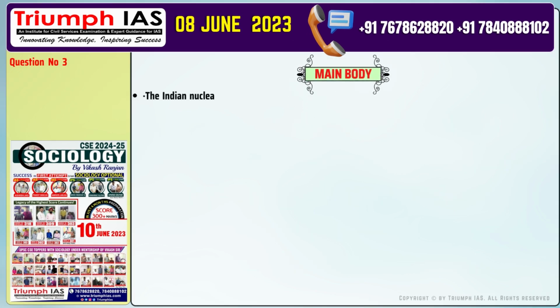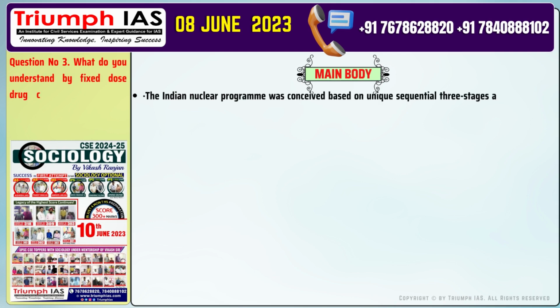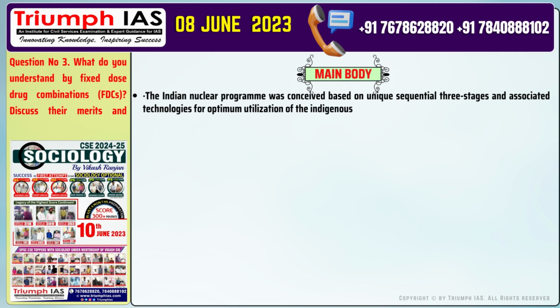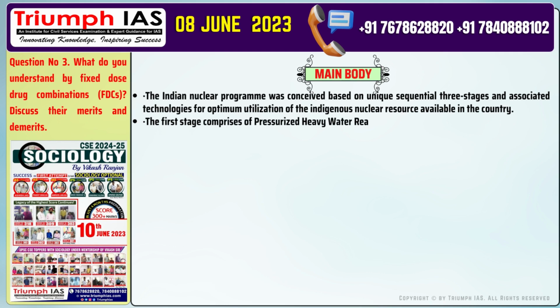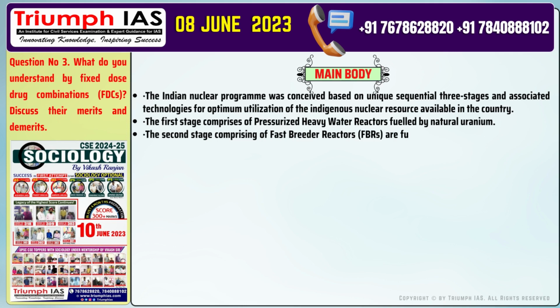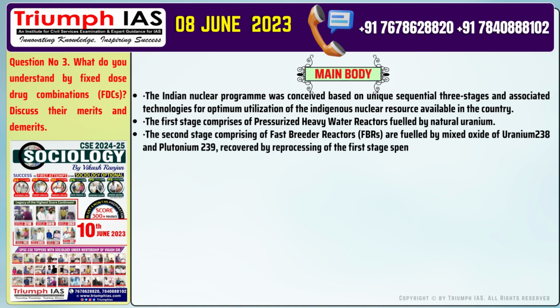The main body of the answer should be: Number 1. They are acceptable only if the drugs so combined have therapeutic advantage, for example ibuprofen. Number 2. India is one of the world's largest markets for FDC drugs that make up almost half the market share. Central Drug Regulator of India, CDSCO, came out with the policy guideline for the approval of FDCs in 2013. Number 3. DCGI directed the manufacturers to prove the safety and efficacy of FDCs licensed prior to October 2012, failing which production will be banned.